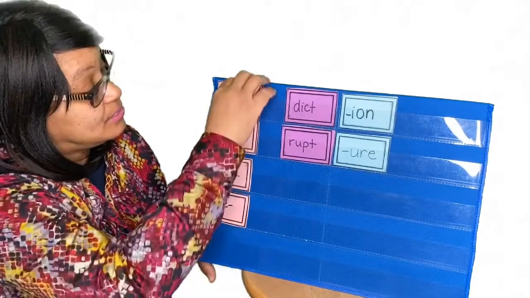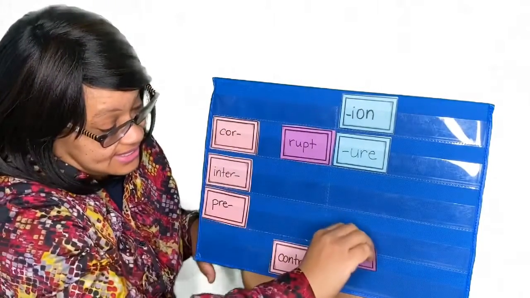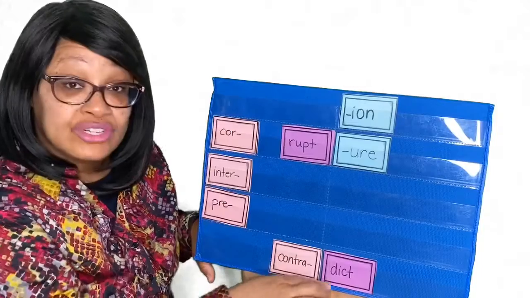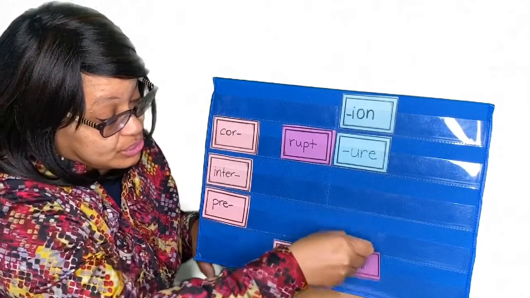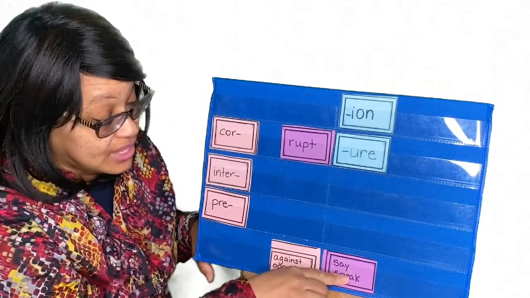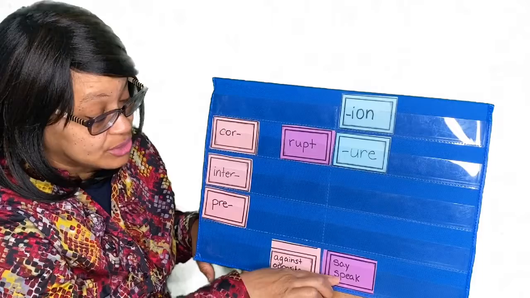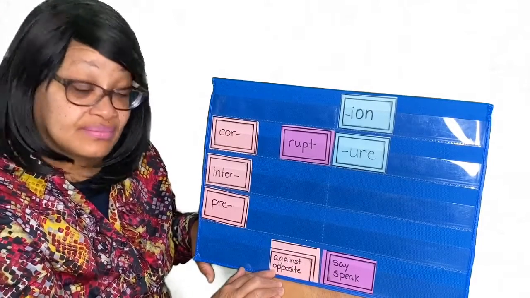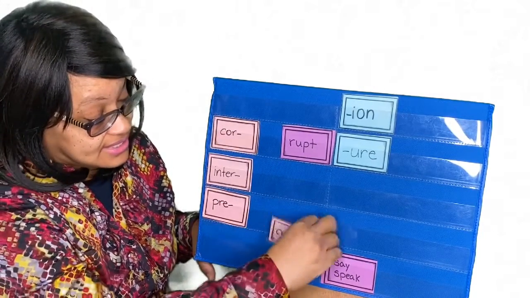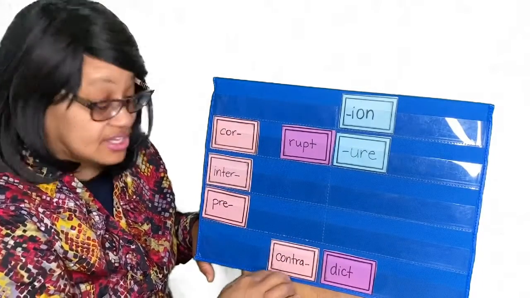Contradict. We have contra, dict. Contradict. When you contradict something or someone, you say or speak against it, or you say or speak an opposite. So contradict is to say or speak against.